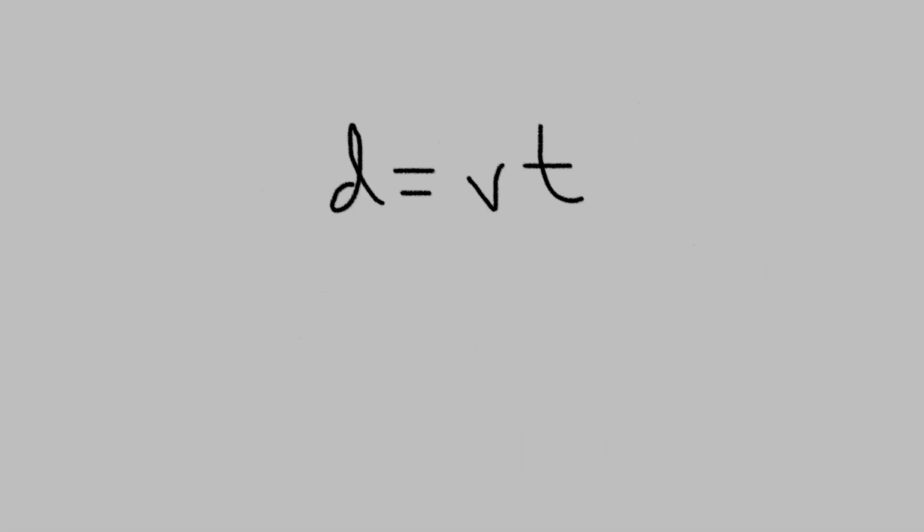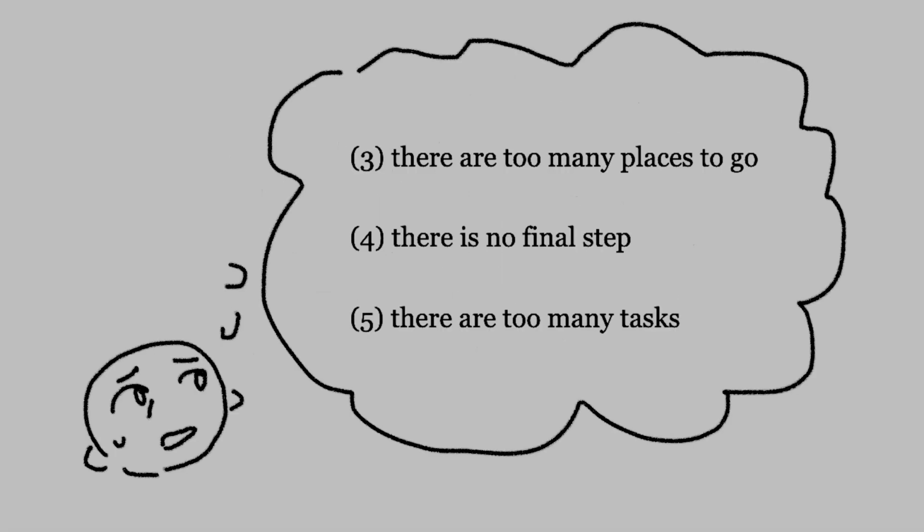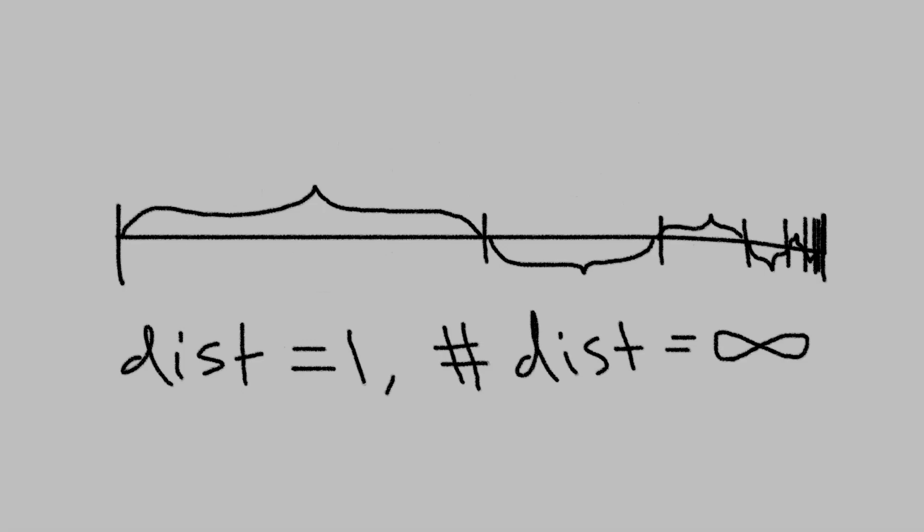Argument 2 can be considered roughly equivalent to argument 1. Since we are moving at a constant speed, the amount of time necessary to traverse a finite distance must also be finite. Arguments 3, 4, and 5, however, are more subtle, and they too can be considered roughly equivalent. Though the distance we are to travel is finite, the number of distances we travel is infinite.